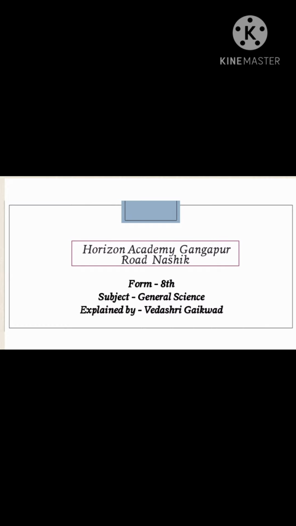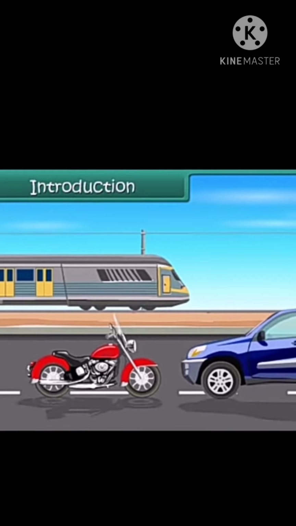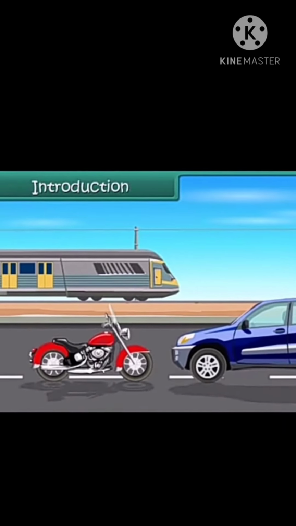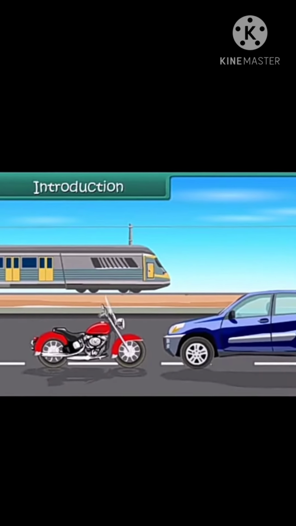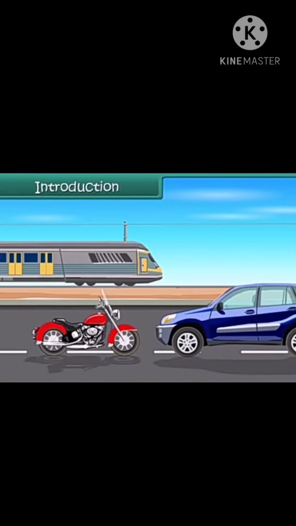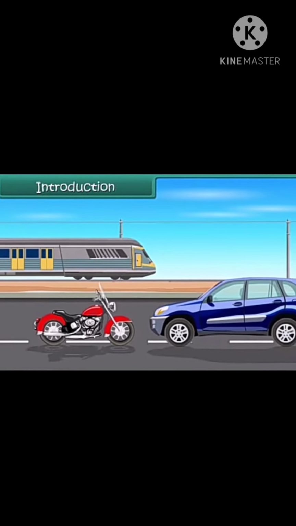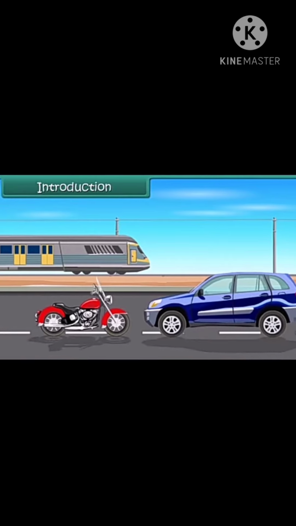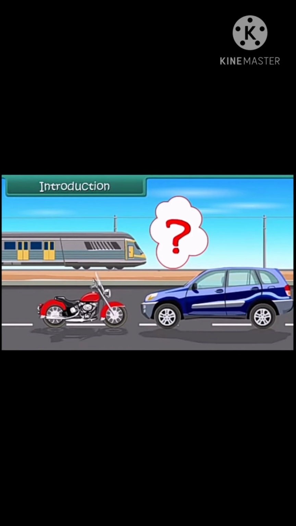Today we are going to start an interesting topic. Please listen carefully. We can see so many vehicles like bikes, cars, trains, etc. all running around us. They don't eat any food like any living being. Then how do they get the energy? Yes, they get their energy from fuel. The fuel can be coal or petroleum. They provide the energy to vehicles to move.